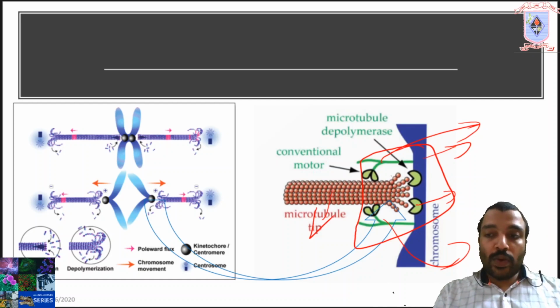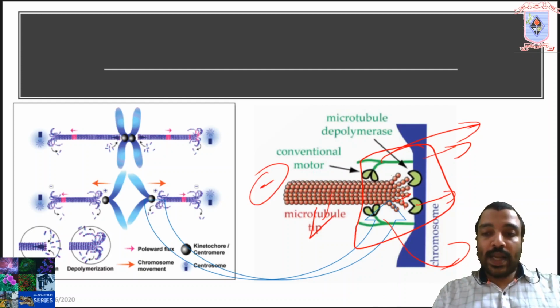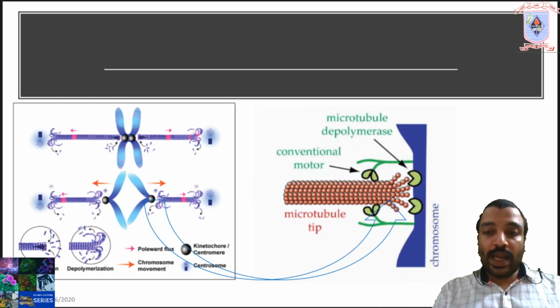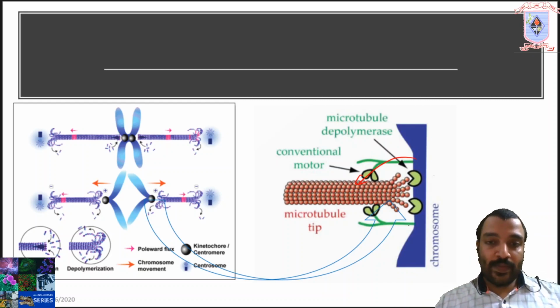The attachment of the kinetochore protein is not with the very last monomers of the microtubules at the plus end. This is the plus end and this is the minus end. The attachment site is after the length of a few monomers towards the minus end. That is the brilliant engineering done by evolution of life.